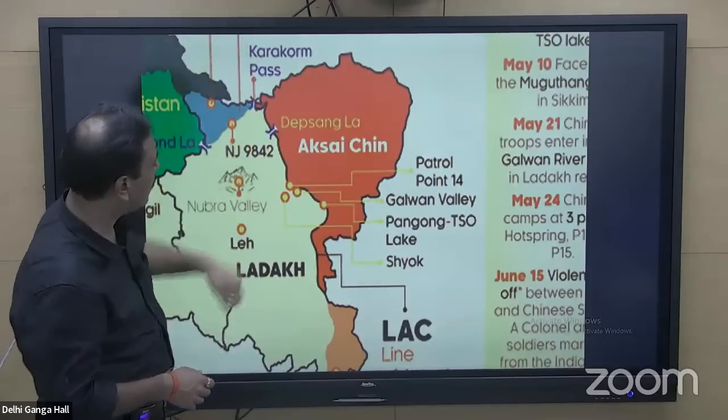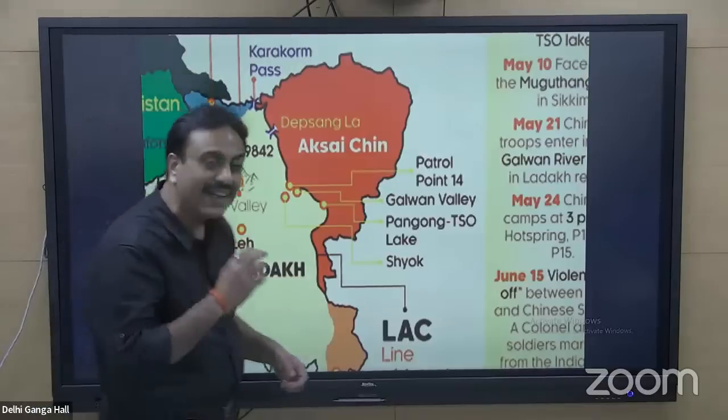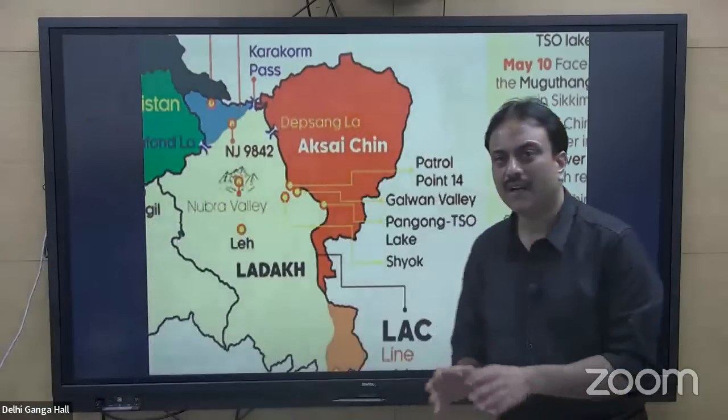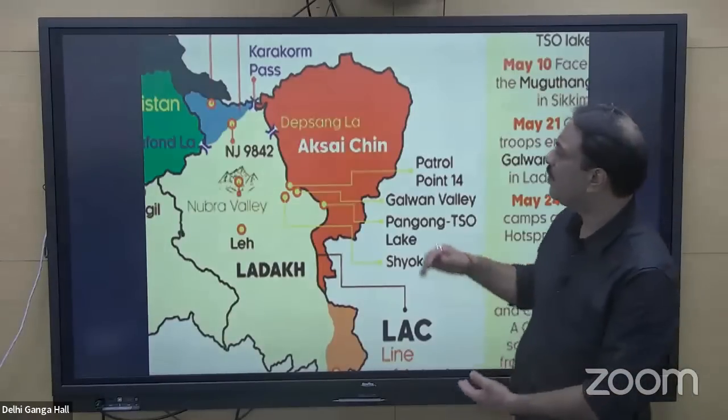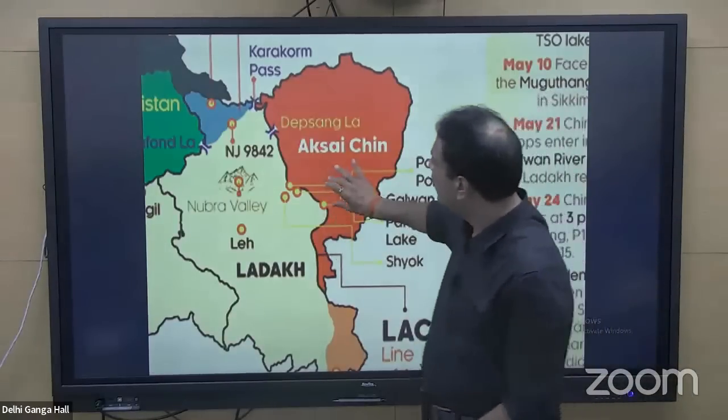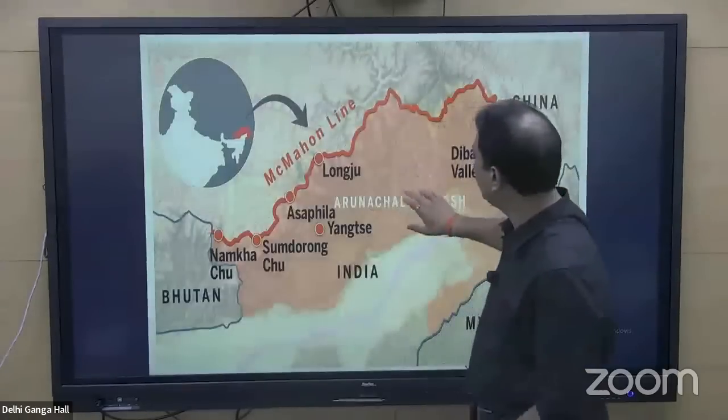Karakoram Pass over here, another important point. Rezang La, present over here, another important point. Demchok, present over here, another important point. All these locations need to be remembered. This particular region, see over here.